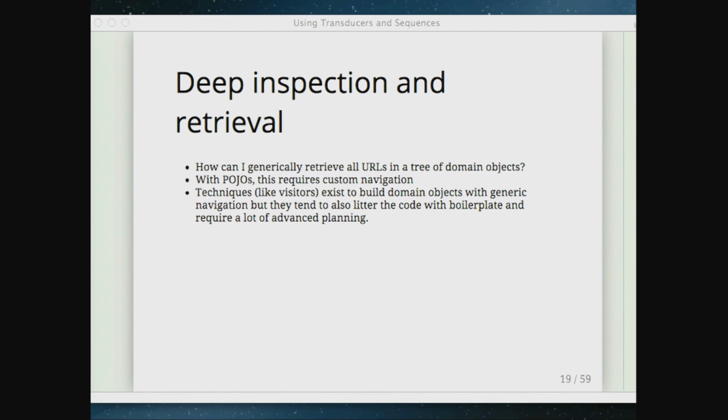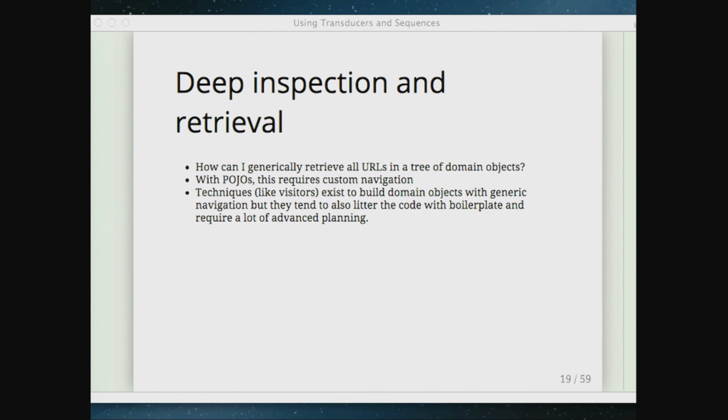Another thing that doesn't exist is good tools for deep inspection and retrieval. So when we have nested trees of domain objects, say I have that get HTML URL method, how do I walk up to a big tree of those domain objects and say, give me all the URLs? I can certainly write some recursive code that handles every possible type in some sort of a switch or if-else, and build custom navigation that iterates through all of those things.